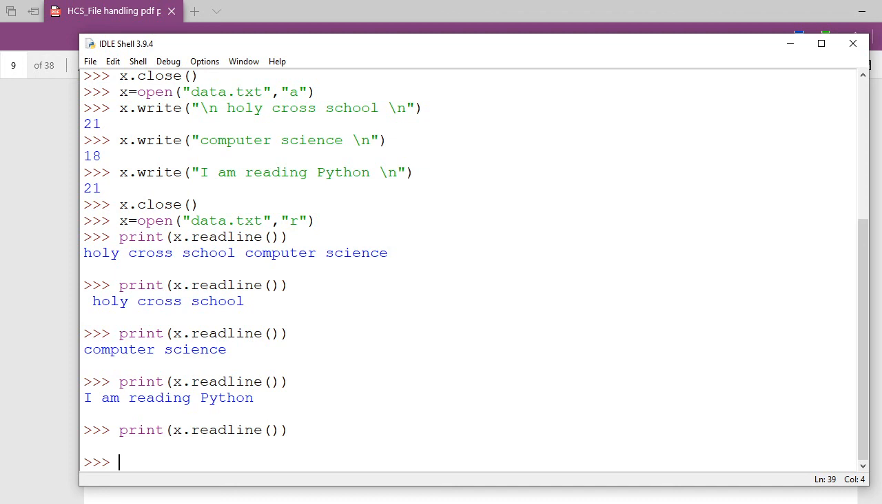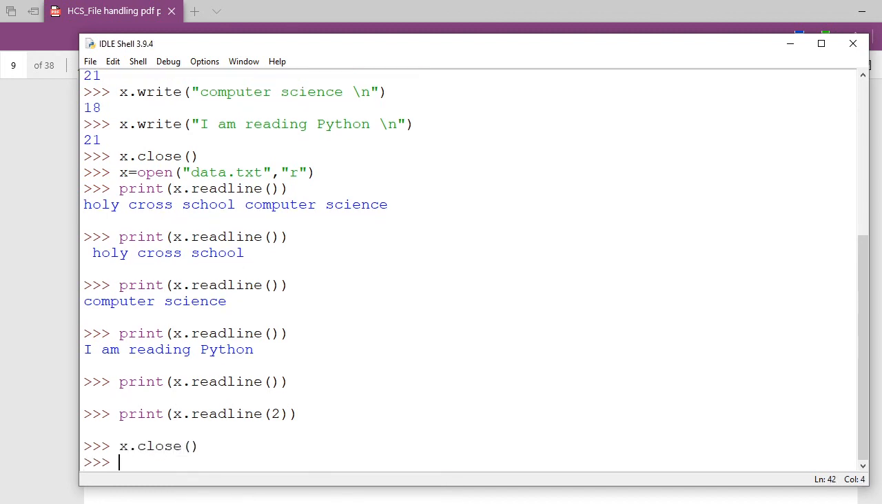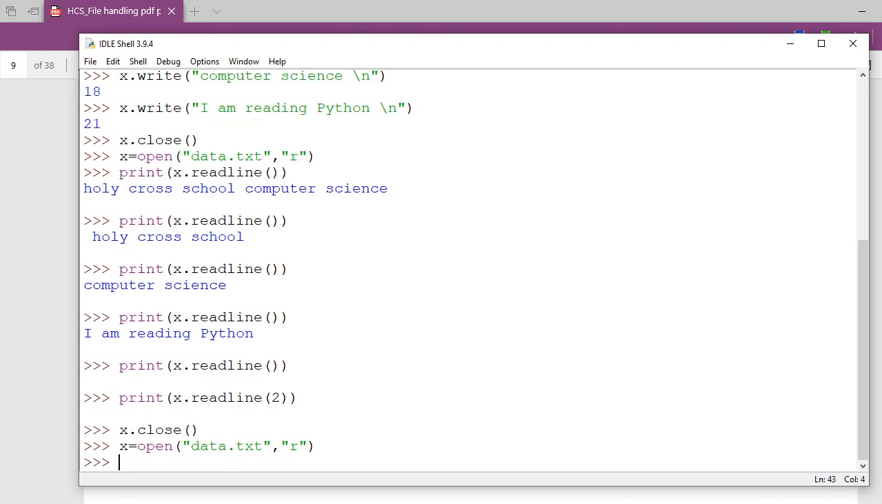Have you understood this technique? Readline. Now I can go for readline and print line 2 also. Since line 2 is not coming here because we are at the end, we need to go to the first character once again. So I am writing x dot close, flush everything, and again I am going to open data dot txt in read mode. Done.